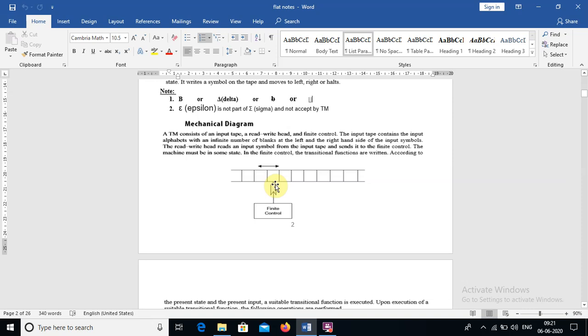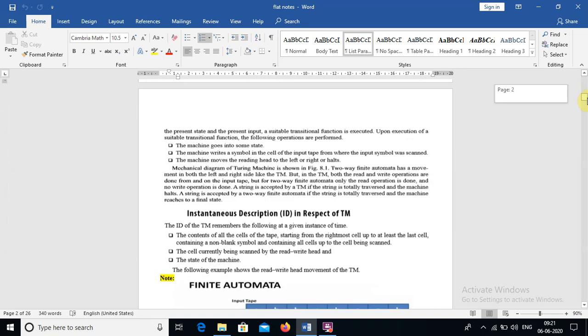The other thing is it moves in both directions, left as well as right. That is a new thing in the Turing machine. So we have an input tape with input symbols, and a read write head that moves in both directions. Whenever it reads the data, the finite control performs the transitions. So that is about the mechanical diagram.